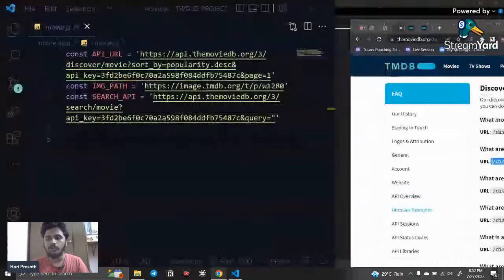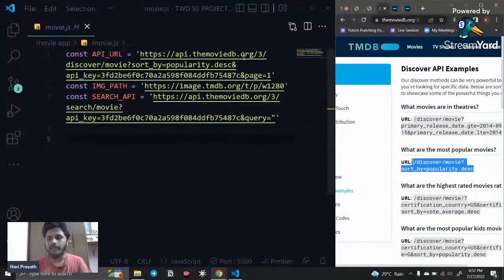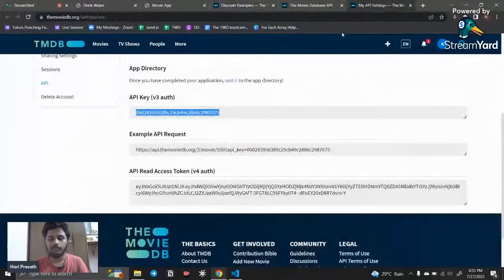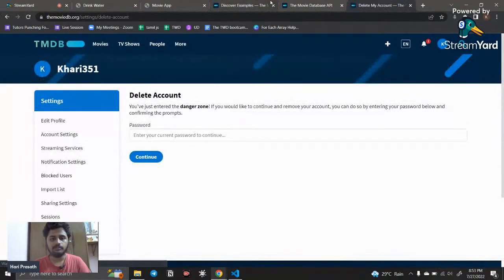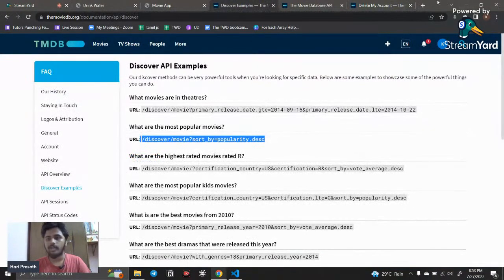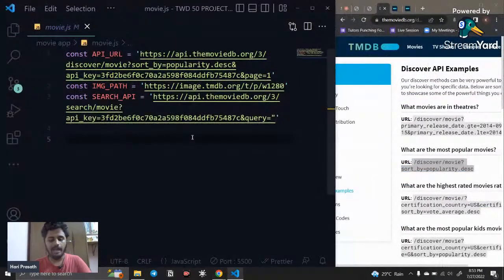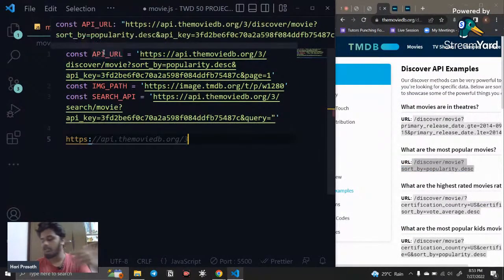For that, you need to call the API. They give an example of how to call an API request. Here you can see the http API URL. Just copy this, and after that create a variable, with whatever name you want.